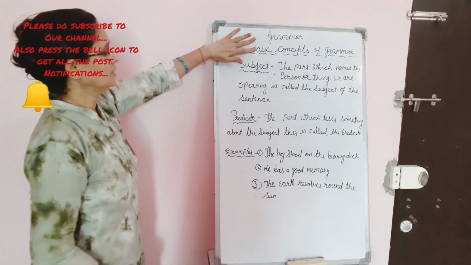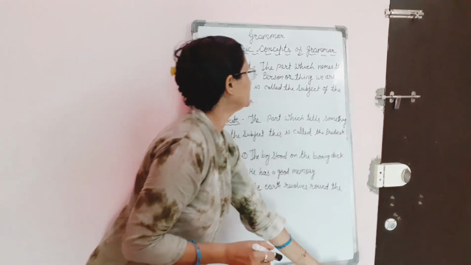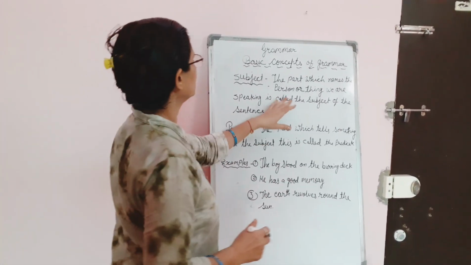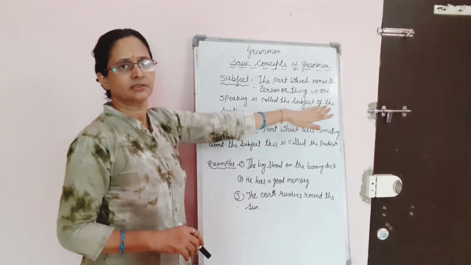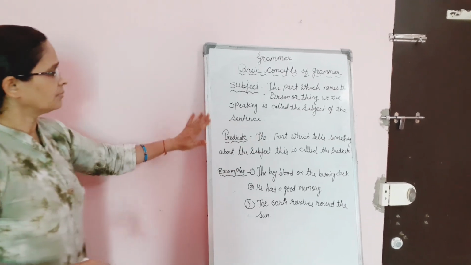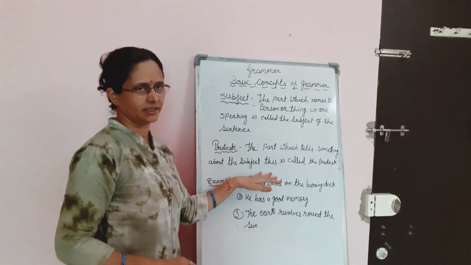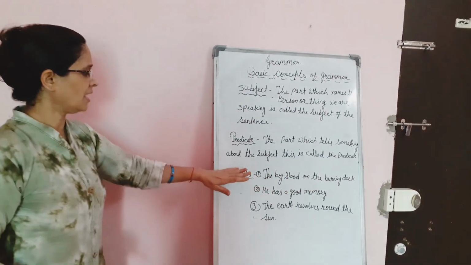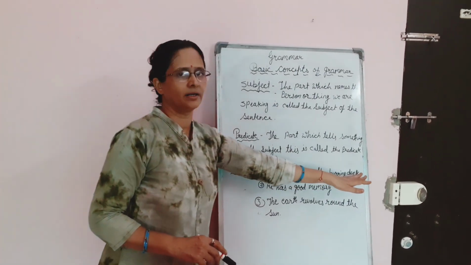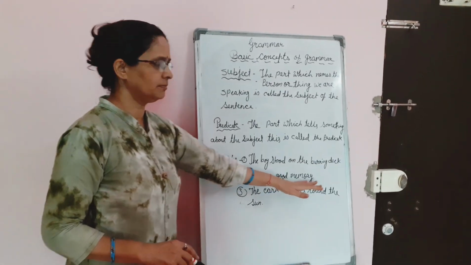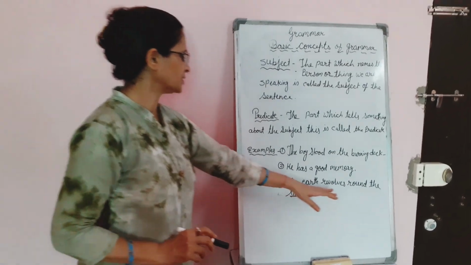I am going to tell you the definition of subject. The part which names the person or thing about the speaking, that is known as subject of the sentence. Predicate. What is a predicate? The part which tells something more about the subject. This is called predicate. Here I am enclosing some examples like the boy stood on the burning deck. He has a good memory. The earth revolves round the sun.